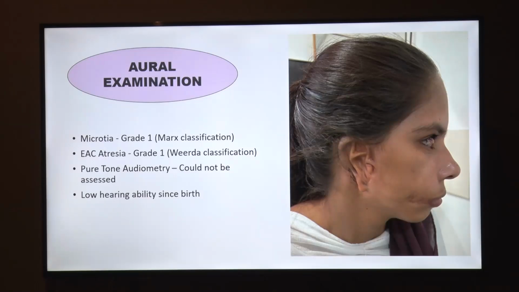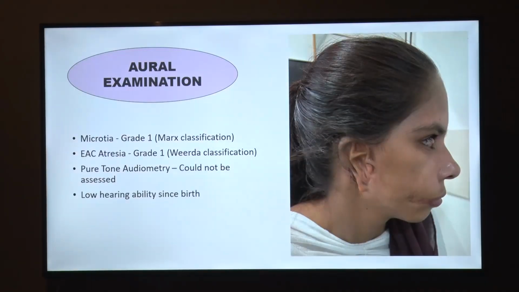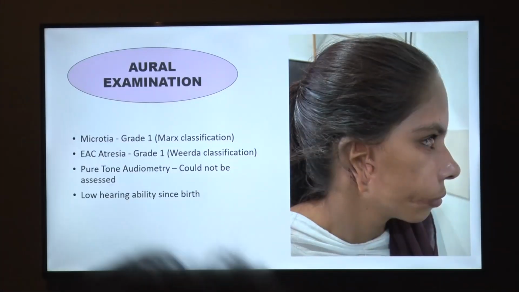Ear examination showed grade 1 microtia according to Marx's classification. The external auditory canal showed atresia of grade 1 according to the Jahrsdoerfer classification. Pure tone audiometry could not be assessed, and low hearing ability was present in the girl since birth.